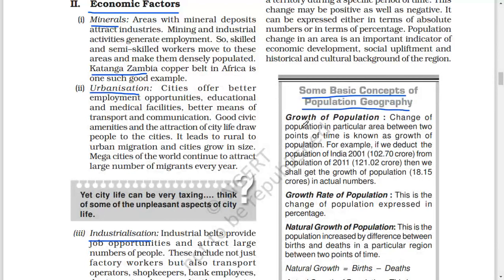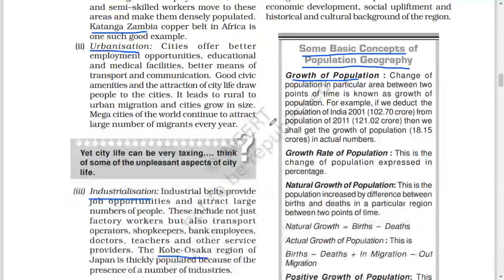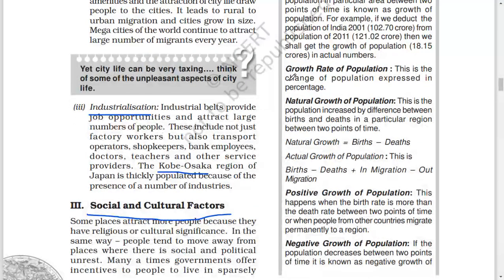Growth of population. Change of population in a particular area between 2 points of time is known as growth of population. For example, if we deduct the population of India 2001, 102.70 crore, from the population of 2011, 121.02 crore, then we shall get the growth of population, 18.15 crores in actual numbers. Growth rate of population. This is the change of population expressed in percentage.